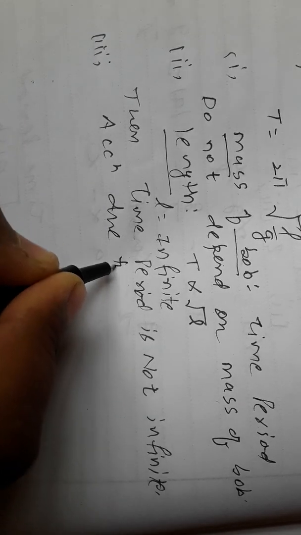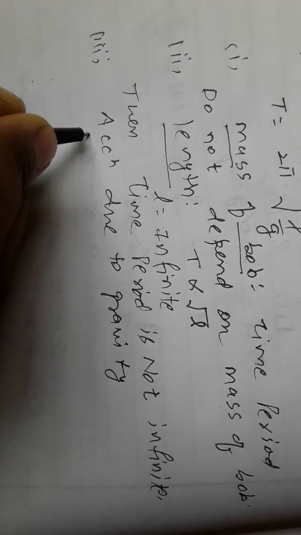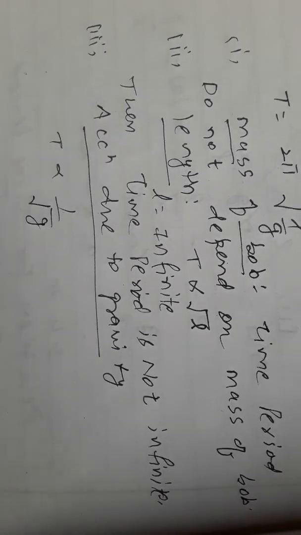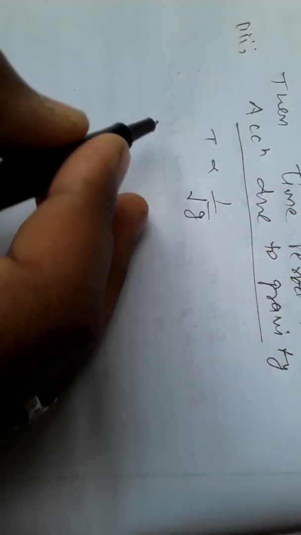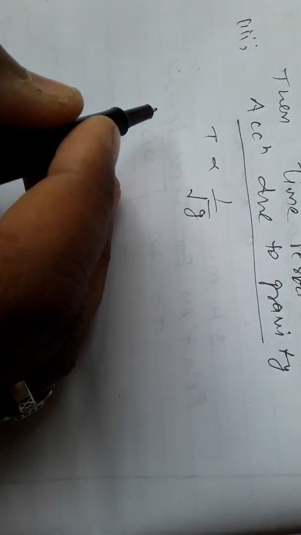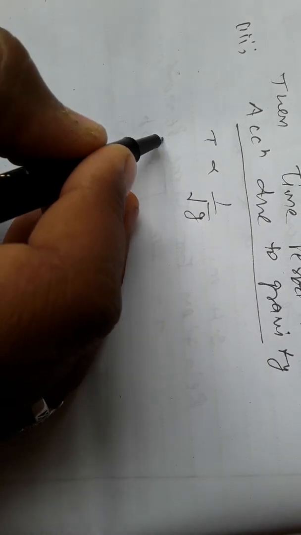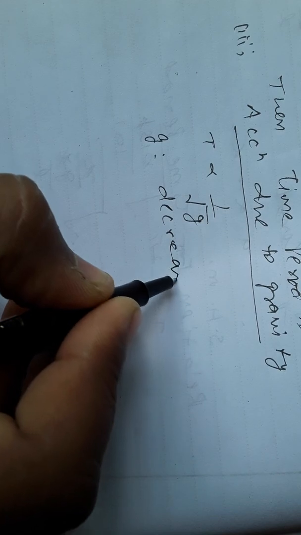Third is acceleration due to gravity. T is inversely proportional to under root G, that is, 1 by under root G. In the gravitation chapter we have done that at altitude and depth, acceleration due to gravity decreases.